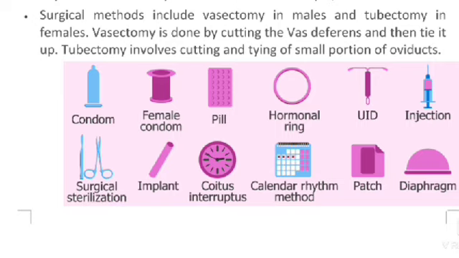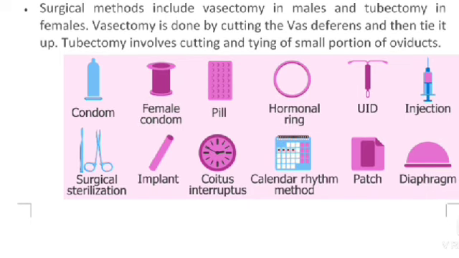See some of the precautions for birth control: the condom, female condom, pill, hormonal ring, IUD, injection, surgical sterilization, implant, coitus interruptus, calendar rhythm methods, patch, diaphragm.